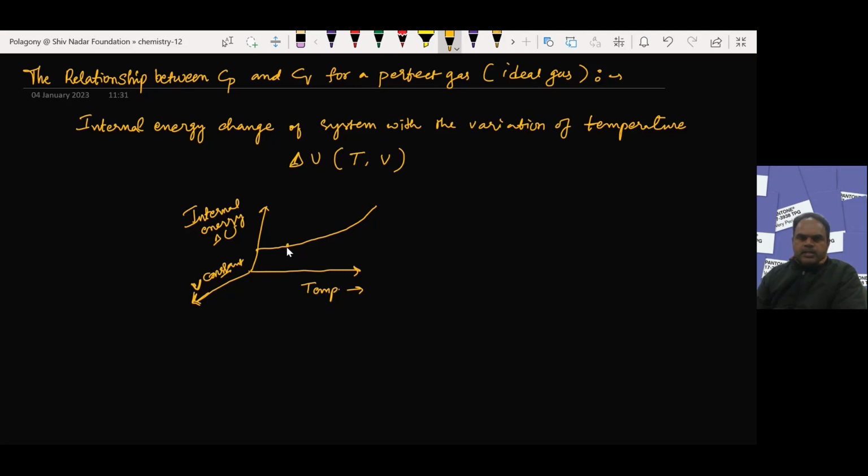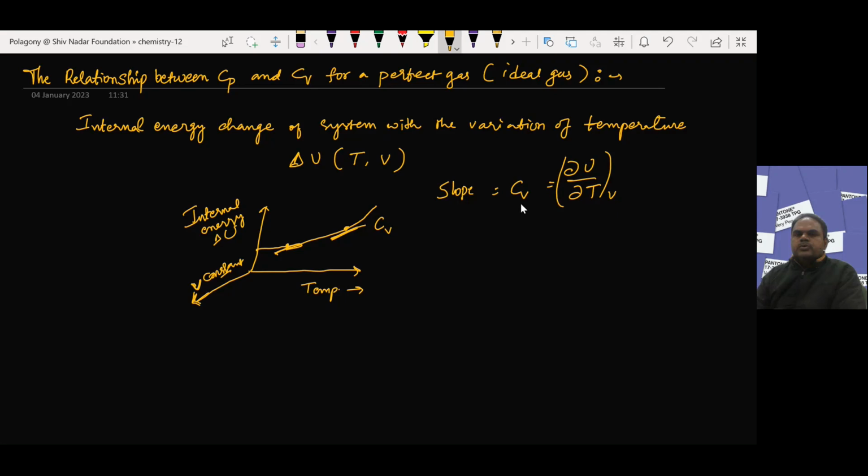And at a particular point, A point or B point, if you draw a tangent line, then this tangent line, at constant volume, has a slope equal to CV, where CV is nothing but change in internal energy upon change in temperature. So at constant volume, the change in internal energy of the system is proportional to the temperature.